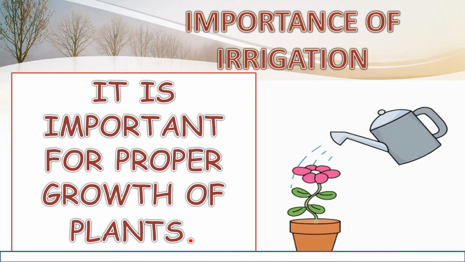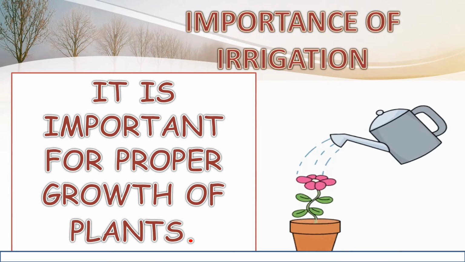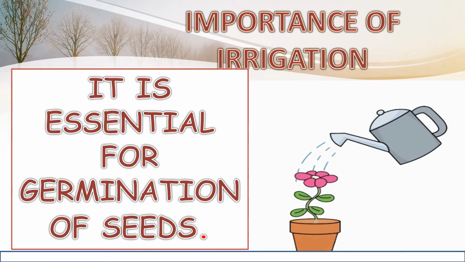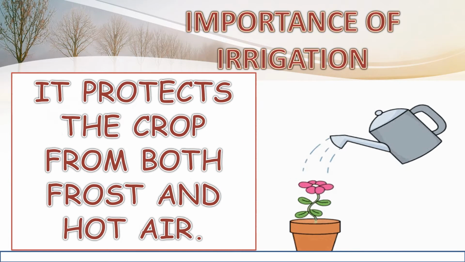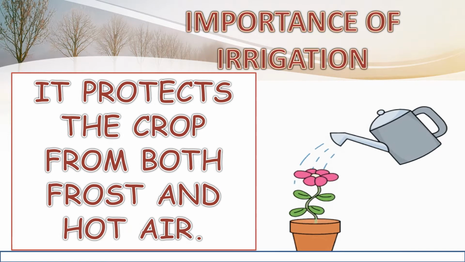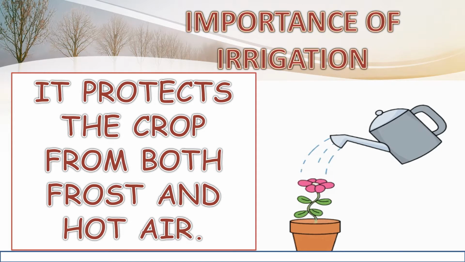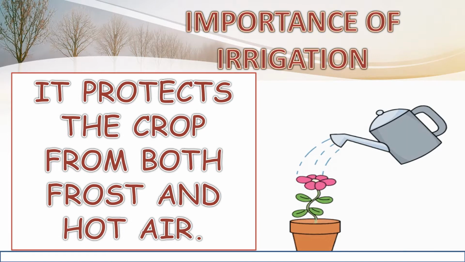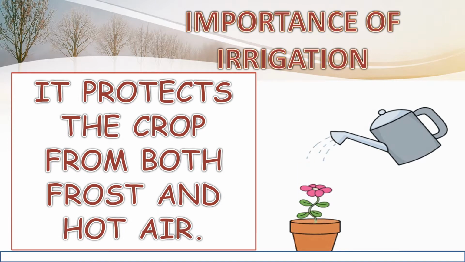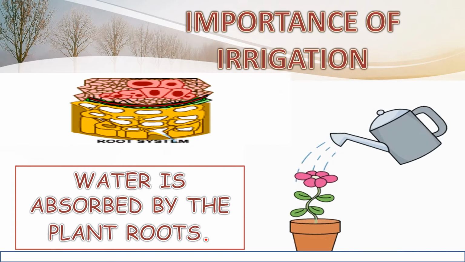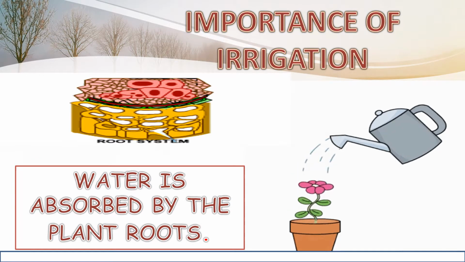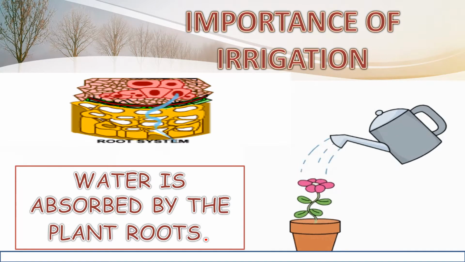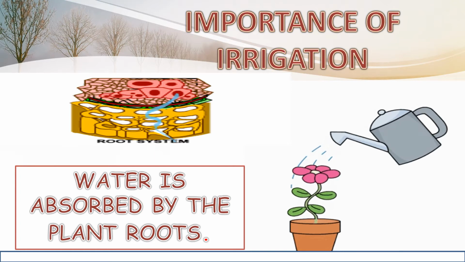It is important for proper growth of plants. It is essential for germination of seeds. It protects the crop from both frost and hot air. Do you remember how plants get water from the environment? Yes, plants absorb water from the soil through their roots. In this way, plants also get minerals dissolved in the water present in the soil.